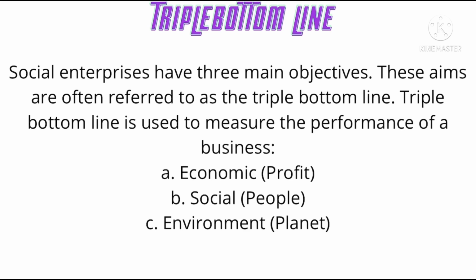Now let's look at what a triple bottom line is. Social enterprises have three main objectives. These aims are often referred to as the triple bottom line. Triple bottom line is used to measure the performance of a business. First is economic, which is profit, second is social, which is people, and the third one is environment, the planet. So their focus is on economic, social, and environmental objectives. These are the objectives which are also known as the triple bottom line.